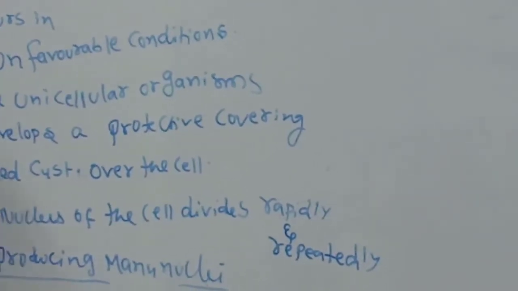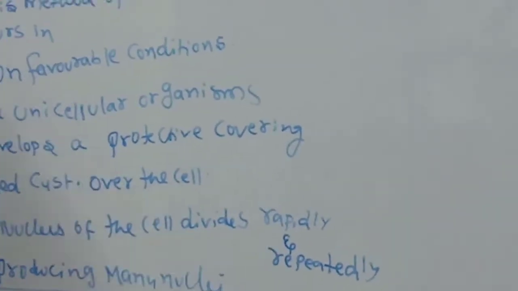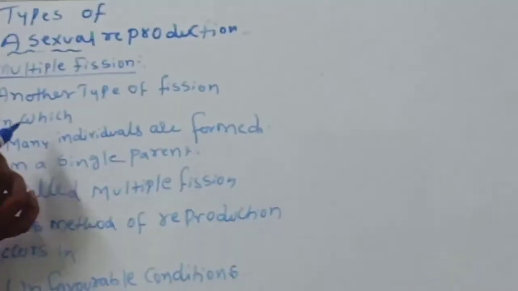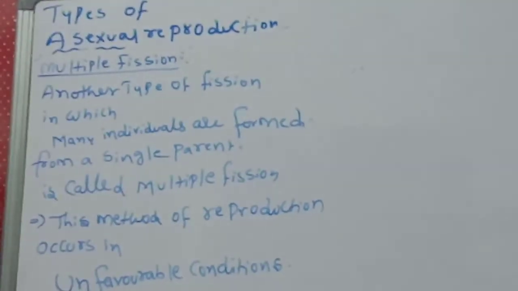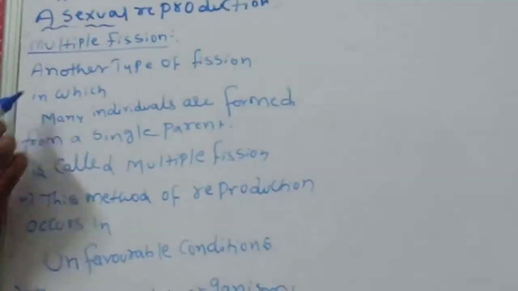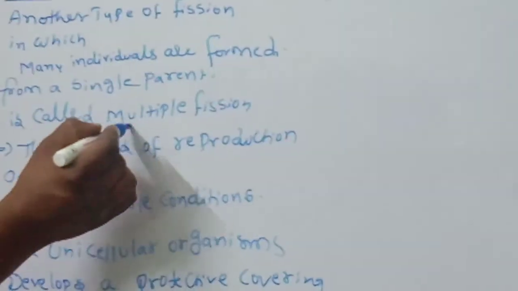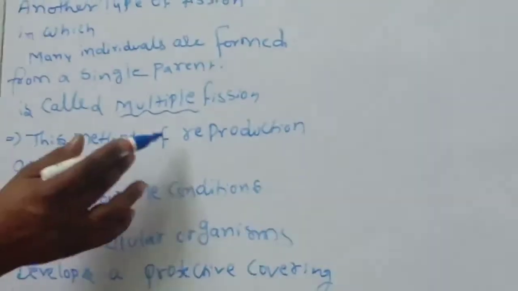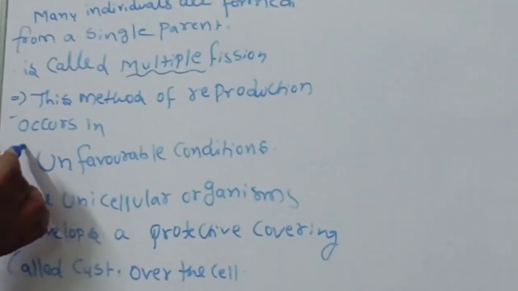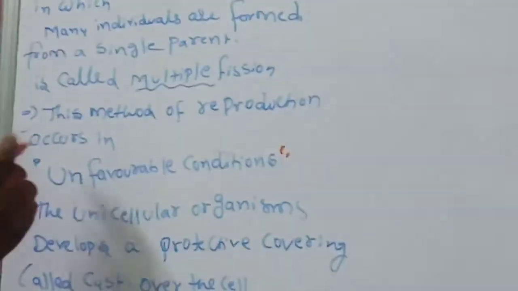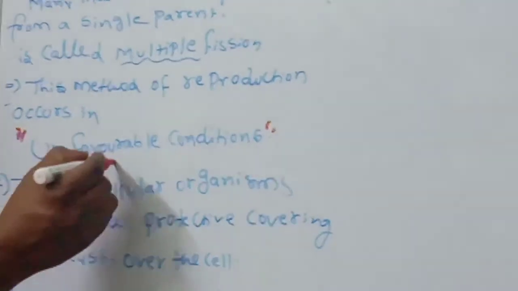Okay, children, just listen very carefully. Another type of asexual reproduction is multiple fission, in which many individuals are formed from a single parent. This method of reproduction occurs in which conditions? Very important point. Unfavorable conditions.